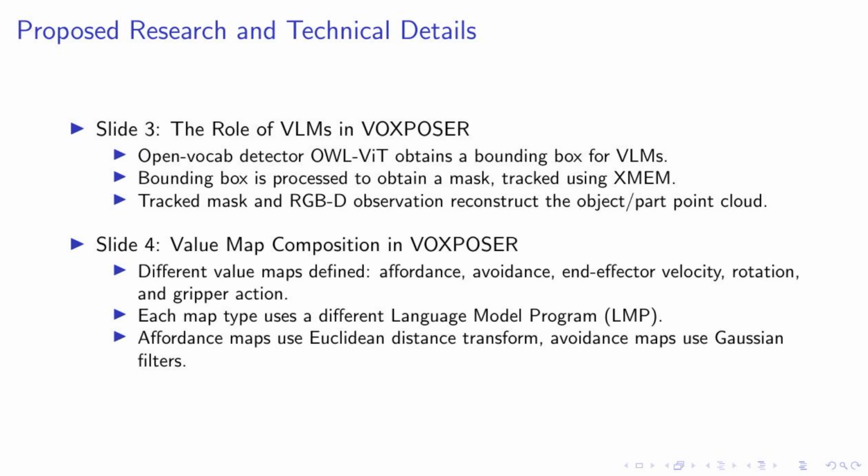Moving on, let's delve into the composition of value maps in VoxPoser. We define several types of value maps, including affordance, avoidance, end-effector, velocity, rotation, and gripper action. Each of these map types is managed by a different language model program, or LMP. To enhance these maps, we apply Euclidean distance transform to affordance maps and Gaussian filters to avoidance maps. This intricate process allows us to create detailed and accurate value maps that guide the robot's actions.